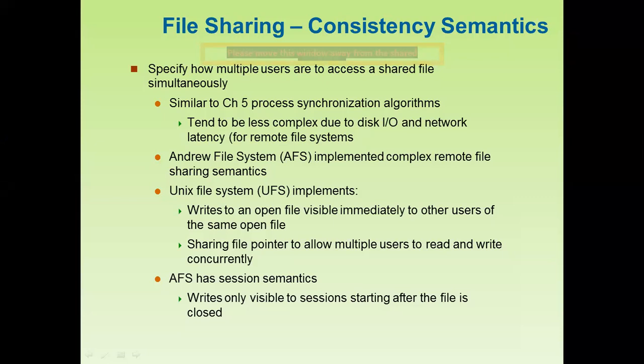So another new name for the file system is called the Andrew file system, AFS, which implemented complex remote file sharing semantics. So this is the new name of the file system that was given by Andrew, and he gave the new name Andrew file system, like NFS and CIFS. Okay, and this is the file system based on his own name, Andrew file system.